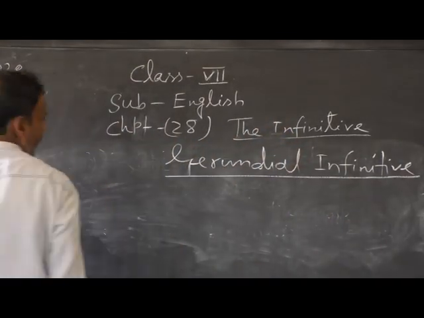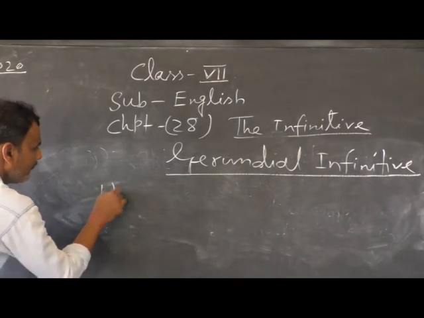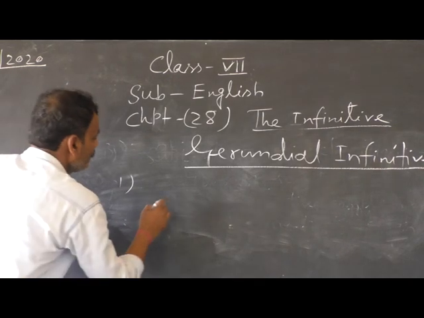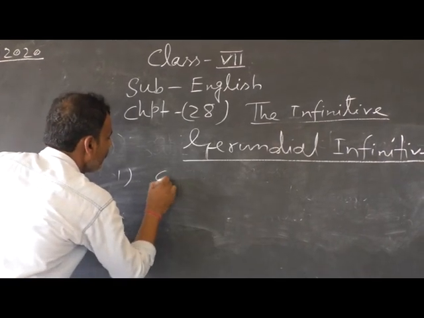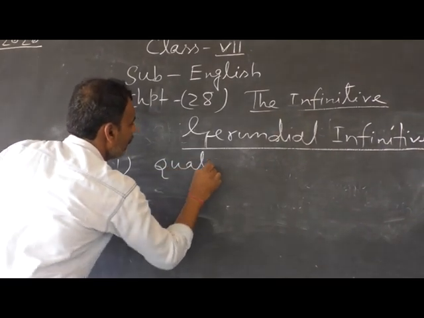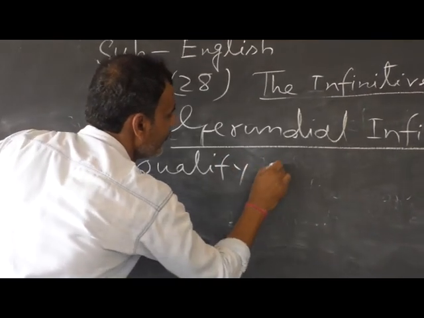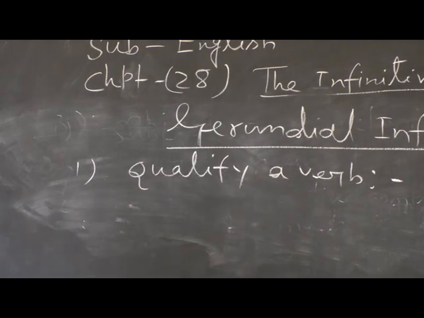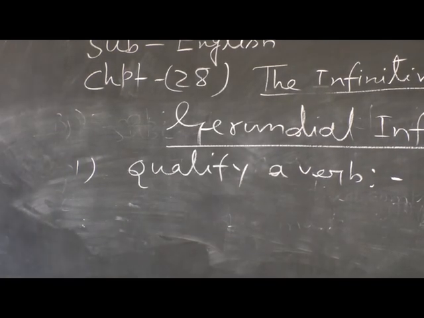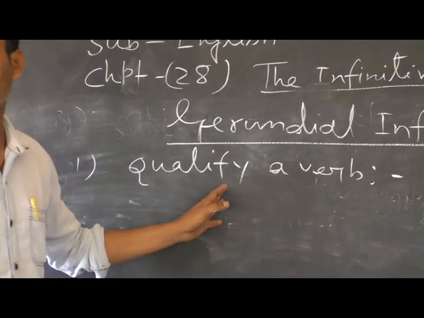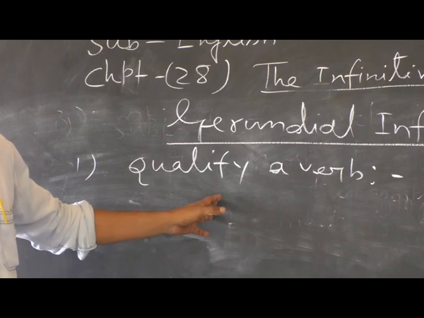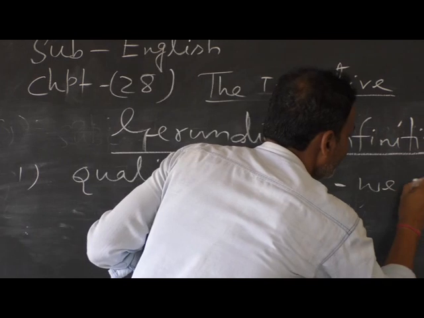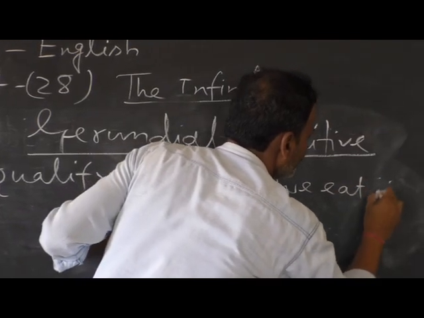First of all, number 1, a gerundial infinitive is used to qualify a verb. It will be better if I give an example. So, giving an example, look, we eat to live.